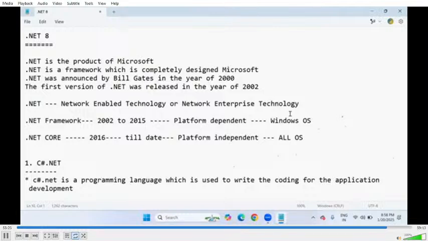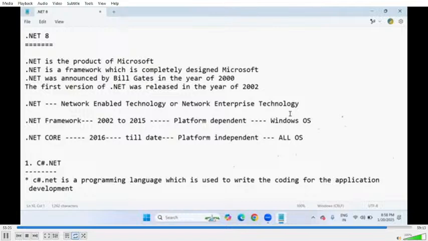So tell me, what should our learning process be, .NET Core or .NET Framework? Most of the time nowadays people are learning .NET Core, not .NET Framework. But some companies that already have a project associated with the .NET Framework still use that version. Nowadays, the .NET Core version is equal to Java. How Java makes platform independent, the same way .NET also becomes platform independent when you use the .NET Core framework.